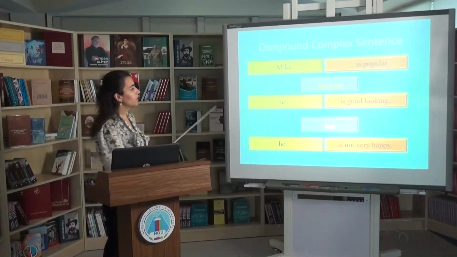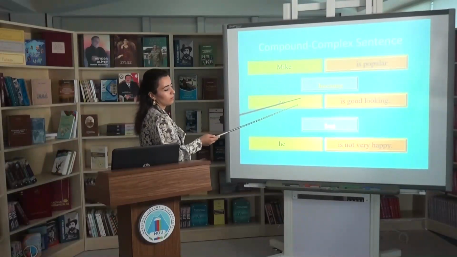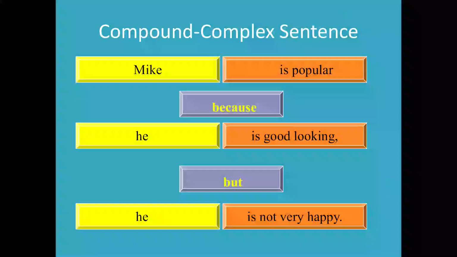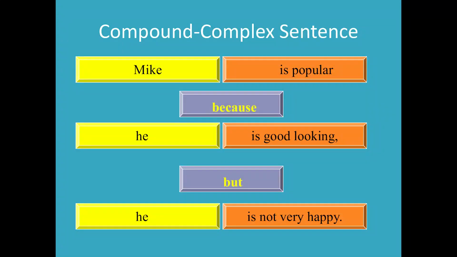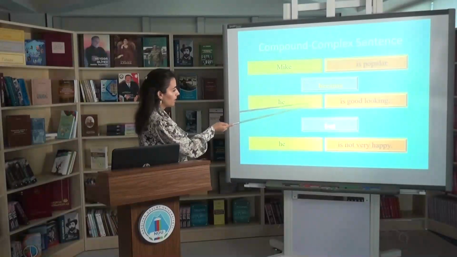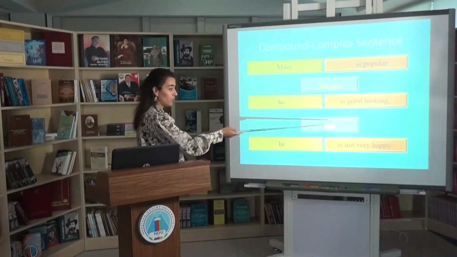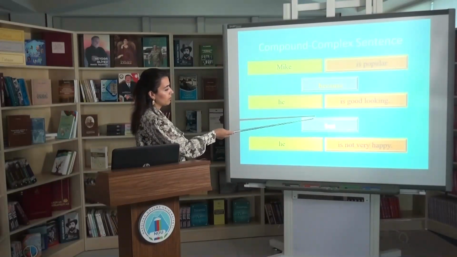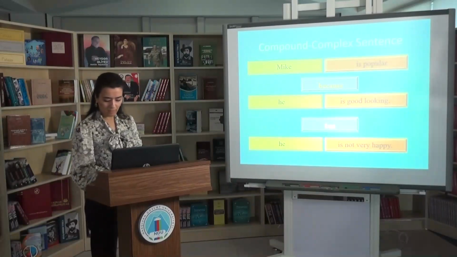Here: Mike is popular because he is good looking. It means this part is a complex one. Why? This is because of the subordinating conjunction. And the next one, but he is not very happy. If you remember, I have listed but among the coordinating conjunctions.